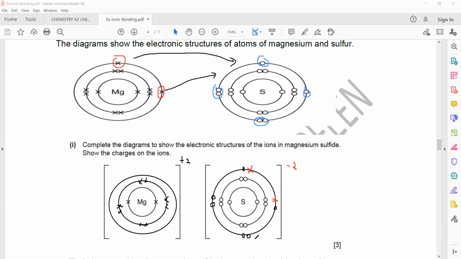So metals tend to lose electrons whereas non-metals tend to gain electrons. A metal will lose all the valence shell electrons, all the last shell electrons. A non-metal will gain electrons to complete the octet. The term octet means 8 electrons in the outermost shell. Is this example clear?